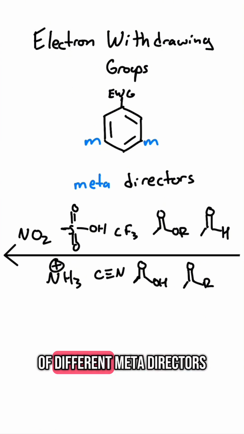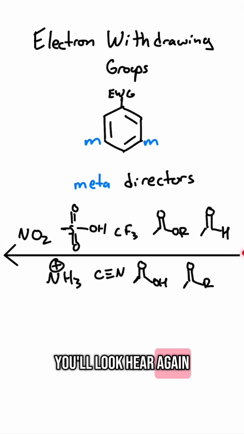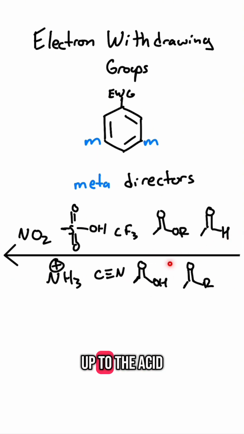And there are a lot of different meta directors. Look here, again, this is the weaker side, this is the stronger side. We start with our carbonyls and work our way up to the acid being the strongest one relative to the other ones. Then you have a trifluoromethyl, a nitrile, a sulfur group, an ammonium, and then a nitro group. That's really electron withdrawing. So the more electrons it pulls off that ring, the more it deactivates the ring.